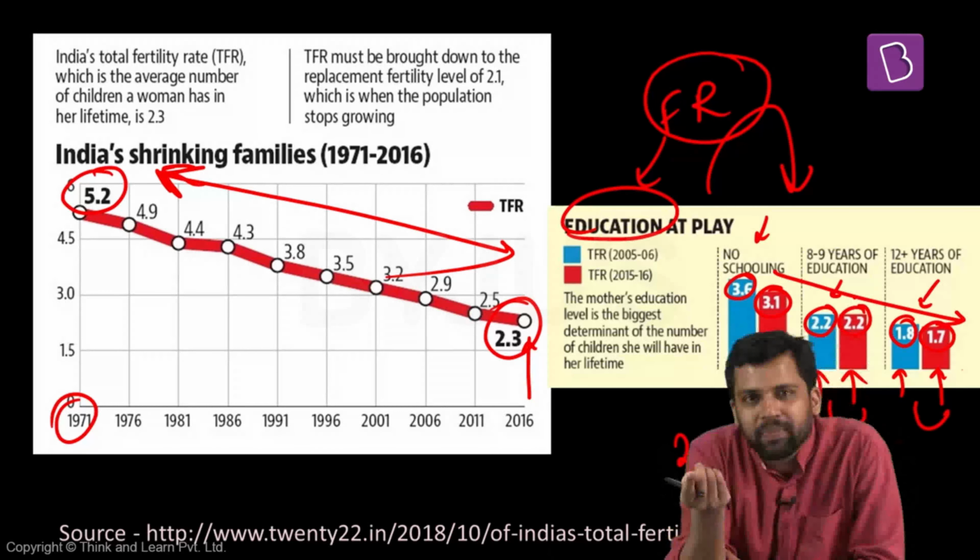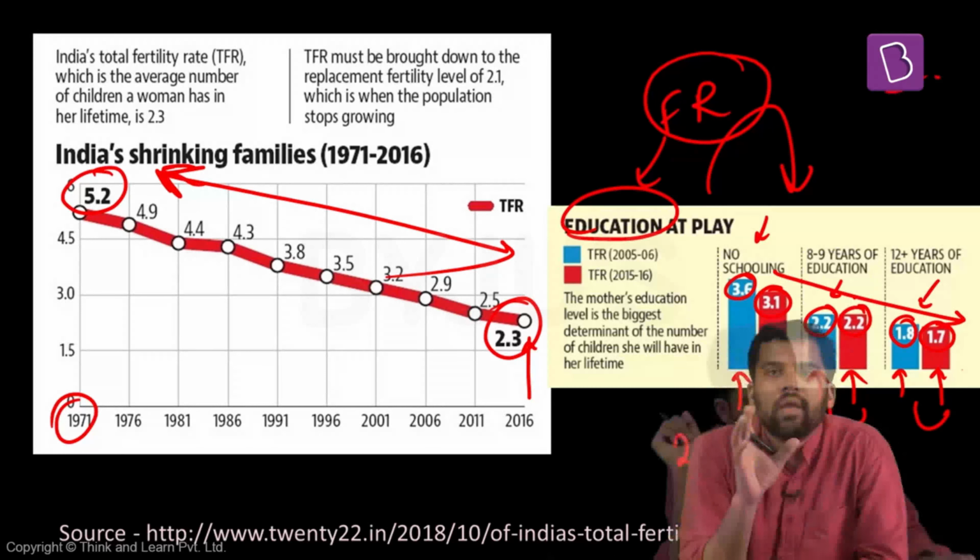So with education, status of women is improving. If status of women improves, fertility rate decreases. So this is also a very interesting trend. So this is about birth rate and fertility rates.